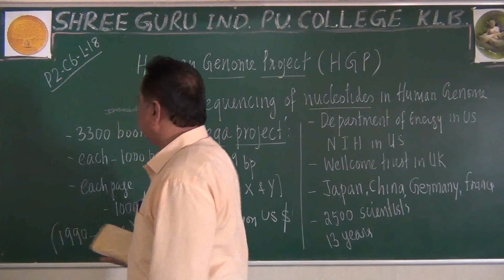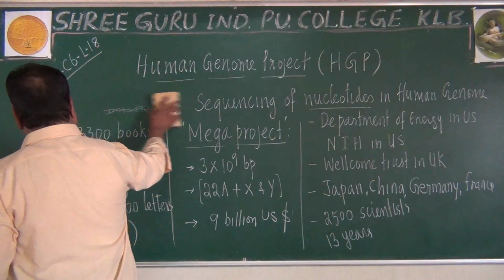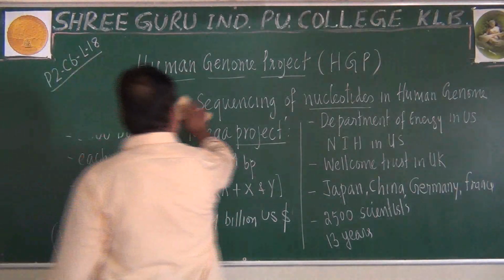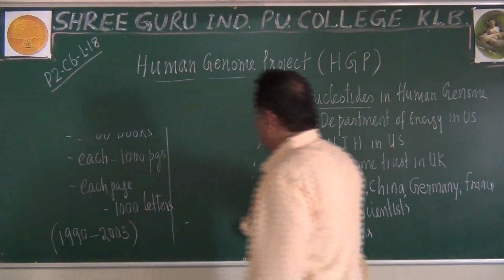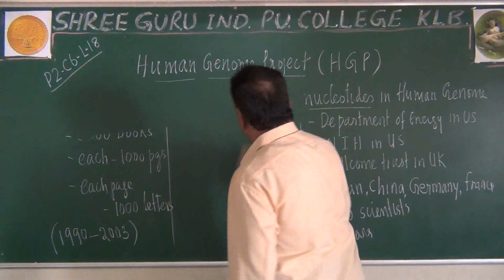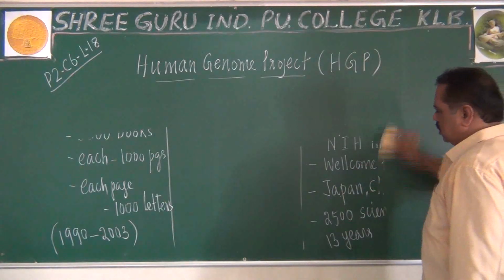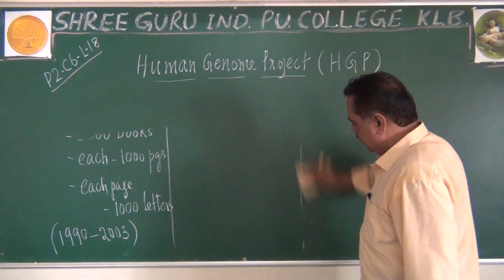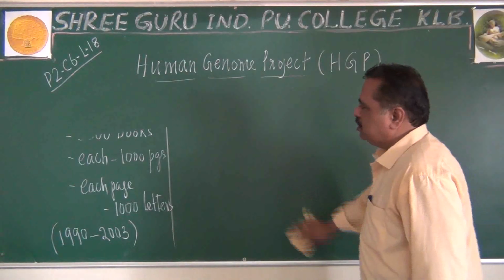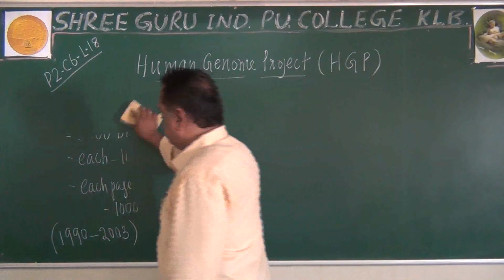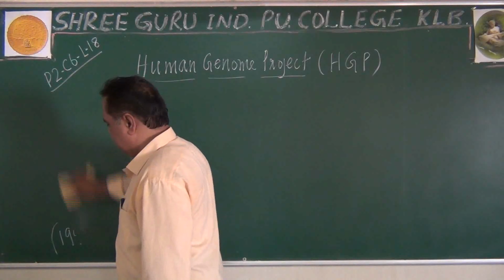Okay, students, you might have written these points, or you might have understood these points. Let us continue some more learning in HGP, or Human Genome Project.